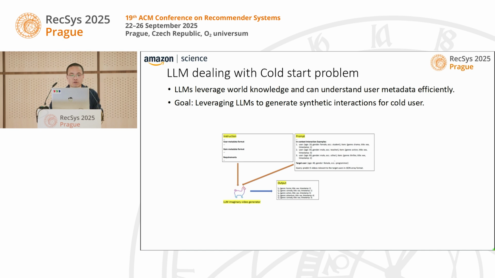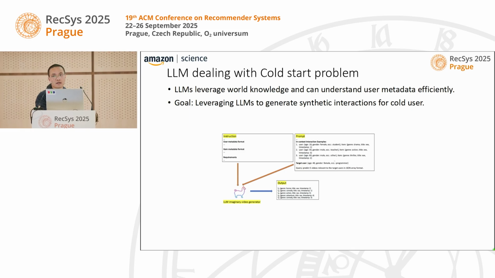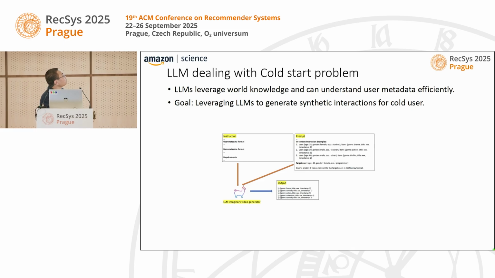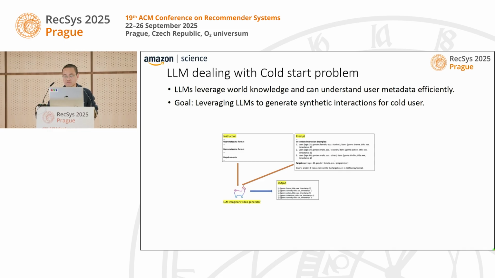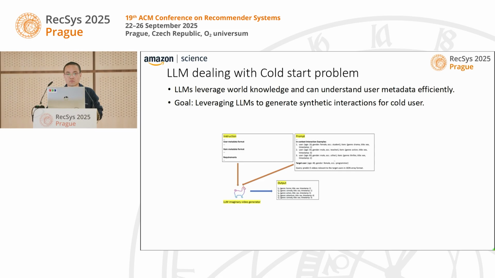So the main idea is that we're going to form a prompt, and the prompt is going to include the information about the user. For example, in there, sorry, it's a bit hard to see because it's small. We're going to have a better figure in the next slides, but for the target user, we're going to have age, gender, and some other information about the person, and then we're going to ask the LLM to generate some output, some movies that the LLM thinks the customer might watch, and then we use that as the input for the recommender system in place of the actual movies that they watched.